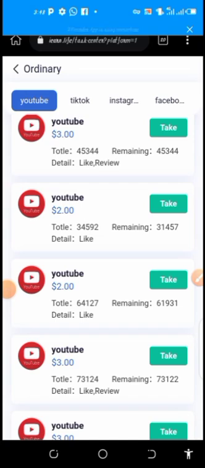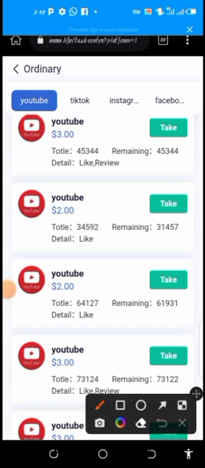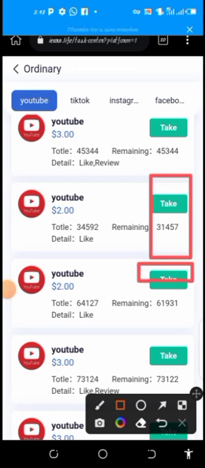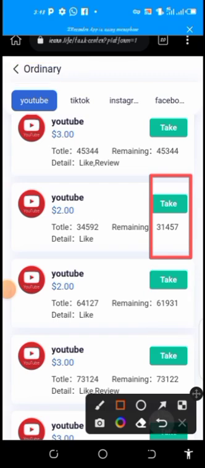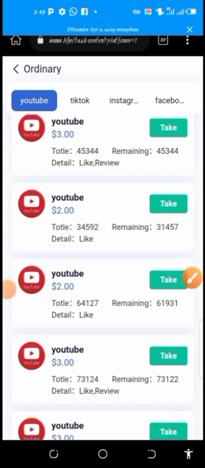So when you click on this take, it will write successful. Then you come to this one and click take again, it will also write successful. Then the next thing you're going to do is to click on this ordinary. So you click on ordinary to go back.